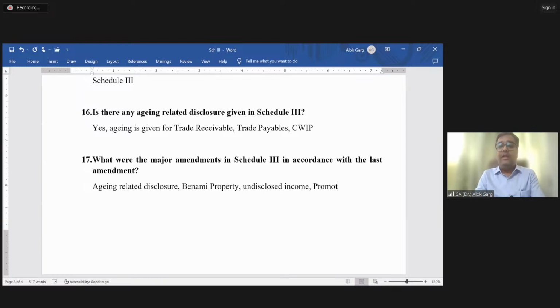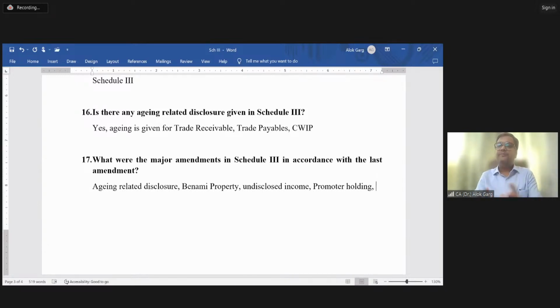Promoter holding: earlier the promoter holding was not required. For example, earlier the requirement was that if the company has a shareholder holding more than 5% of the share capital, it is required to be disclosed. But now the promoter shareholding is also required to be disclosed, right? When I say promoter shareholding, even if the promoter has one share, which is let's say 0.00001%, it is required to be disclosed.